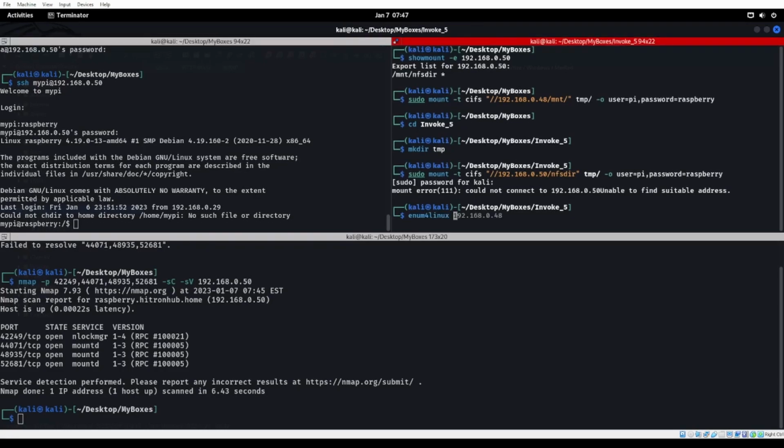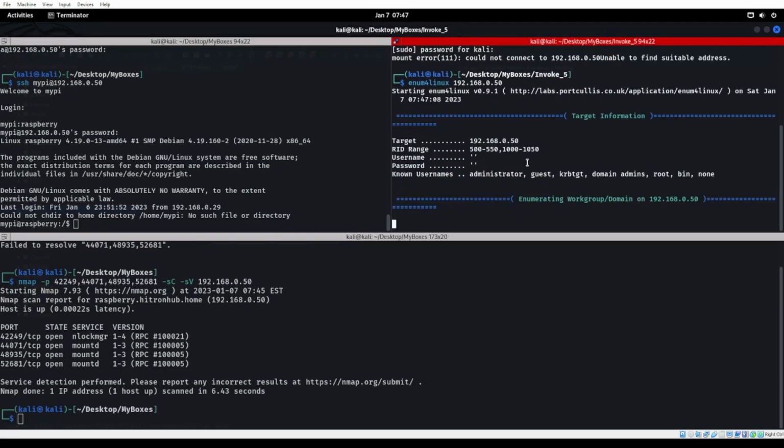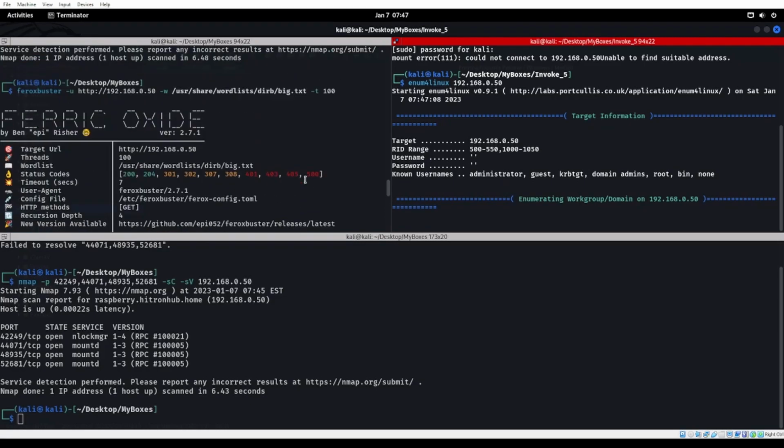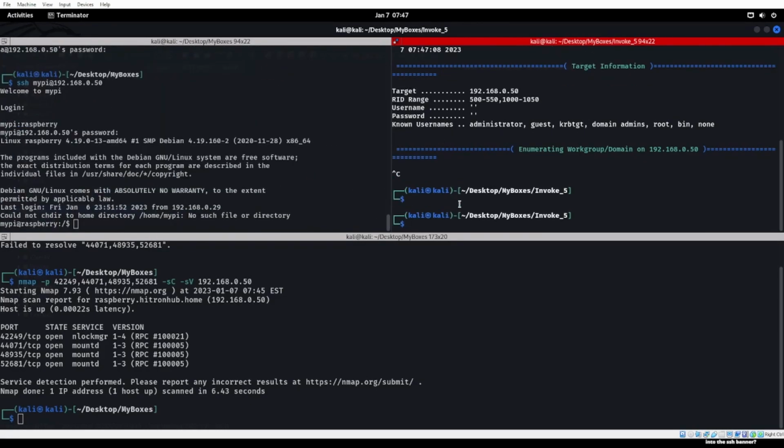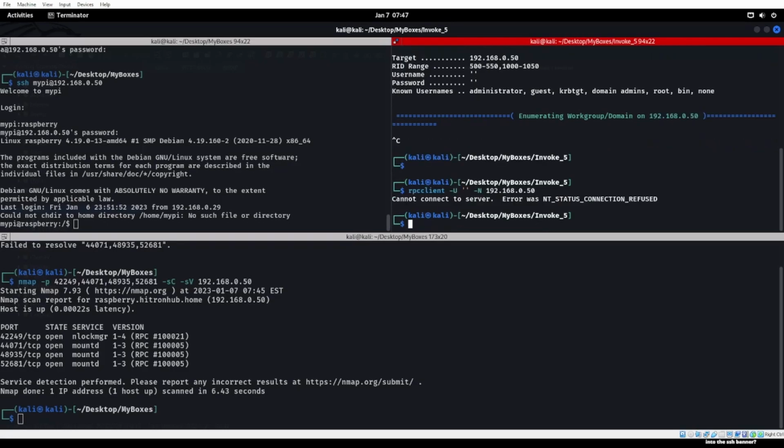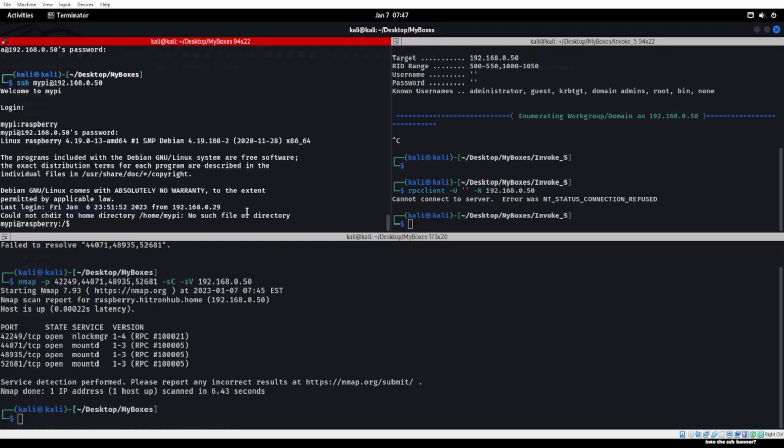I wonder if we could also do an enum for Linux. I don't think I actually had SSH even up and running on this thing. Or not SSH, but SMB. We do not. So, could always try something like this if we really want to. Yep, that's kind of what I thought.